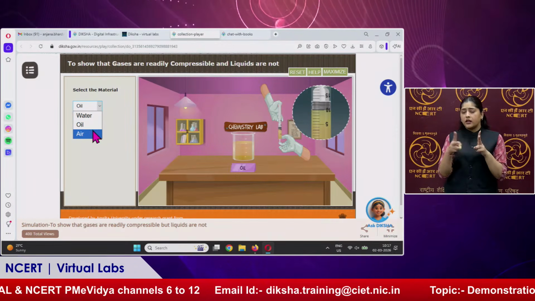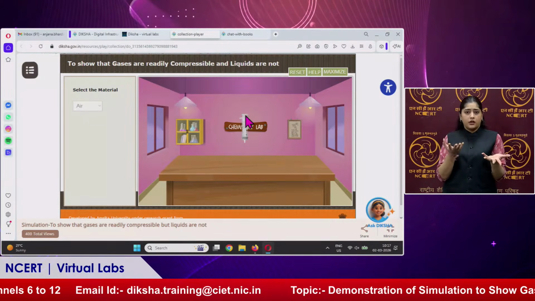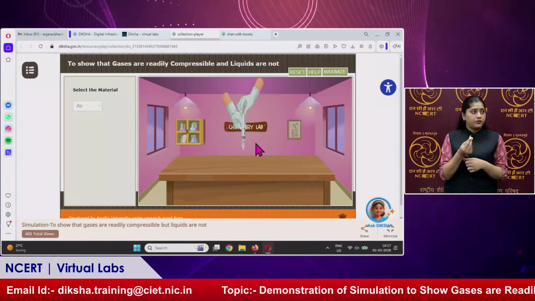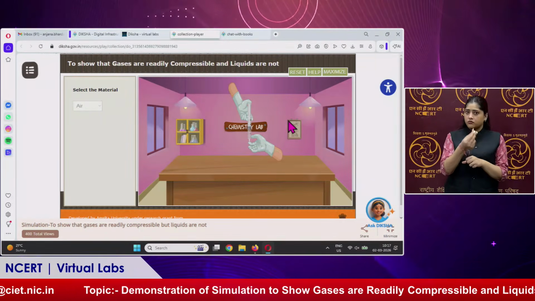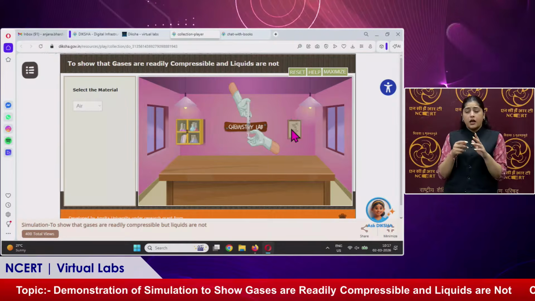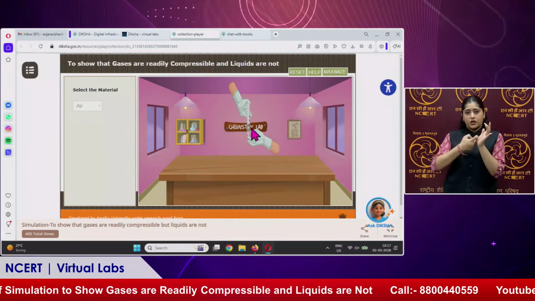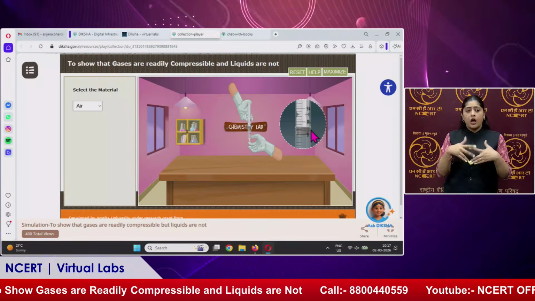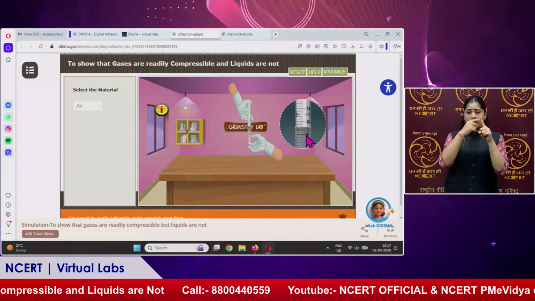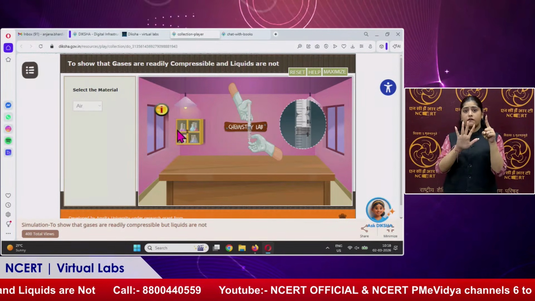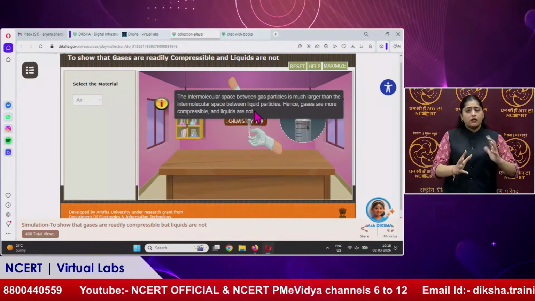Now in this panel we will select air. Now click on the syringe and on the piston. Air is being taken into the syringe and the mark is up to 10. Now we will apply the pressure and see how gas can be compressed in the syringe, and it gets to the mark below 10, up to 5. So here we can see that air, or gas, can easily be compressed, but liquids cannot.